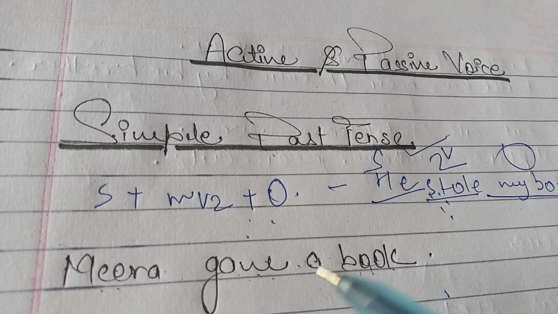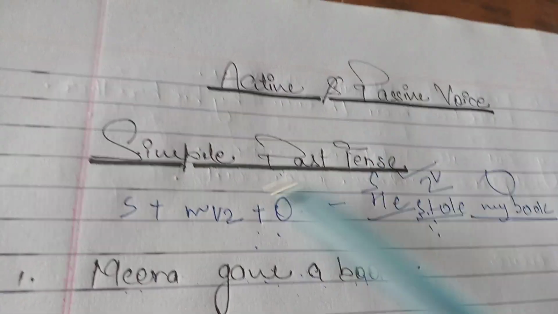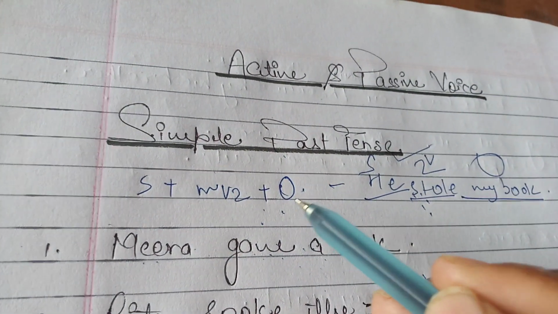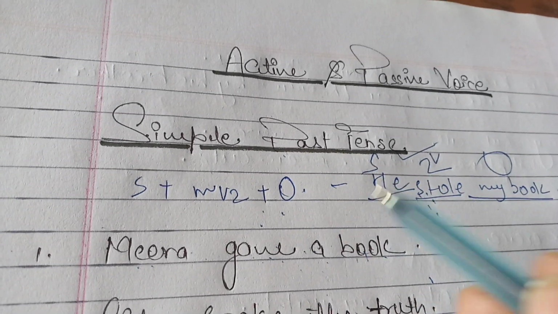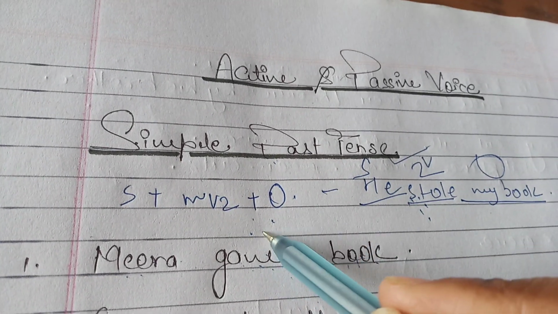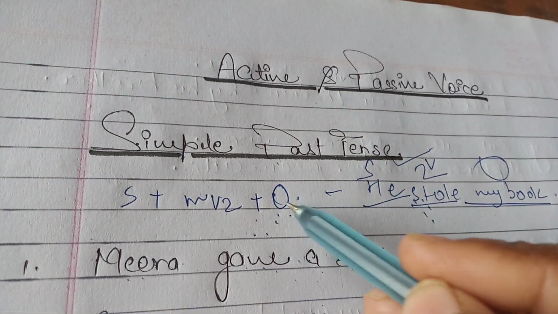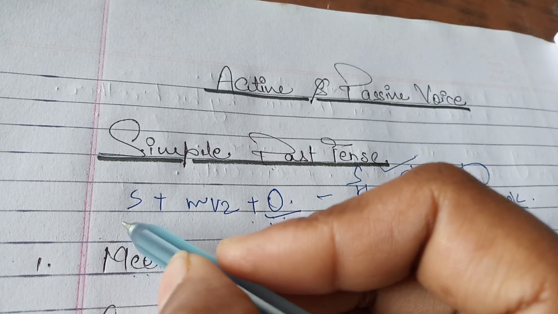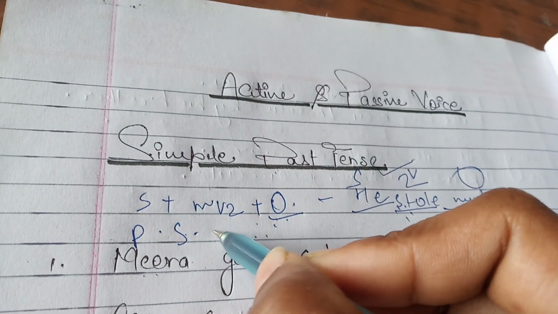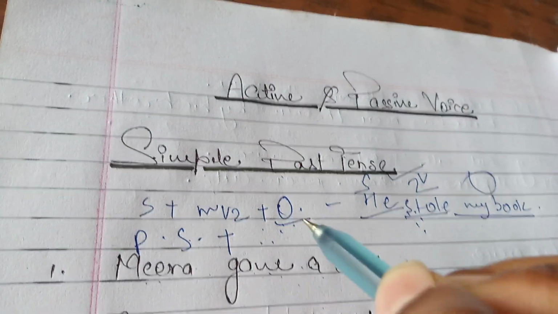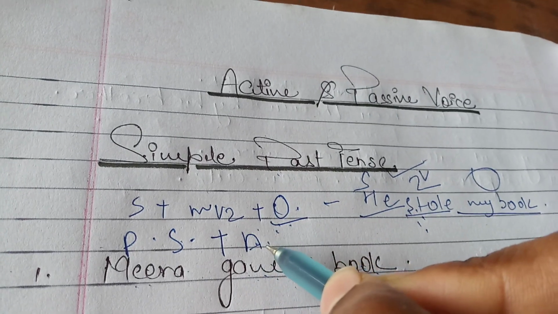So guys, how can we convert this sentence into passive? First of all, see the structure. I told you that in active sentences, to make a passive sentence, first we need to make the object of active the subject of passive. So, object will be the passive subject. Then, plus helping verb, or you can say auxiliary verb.